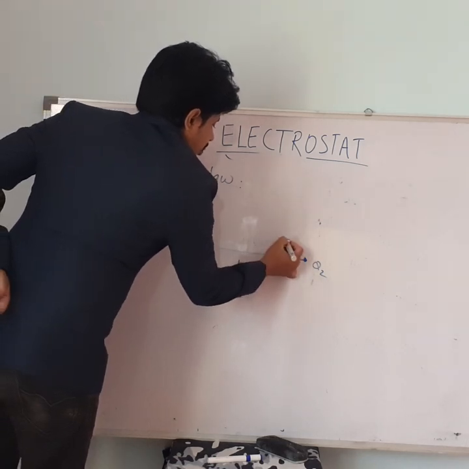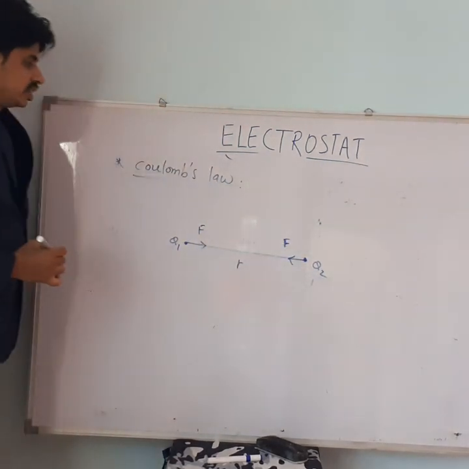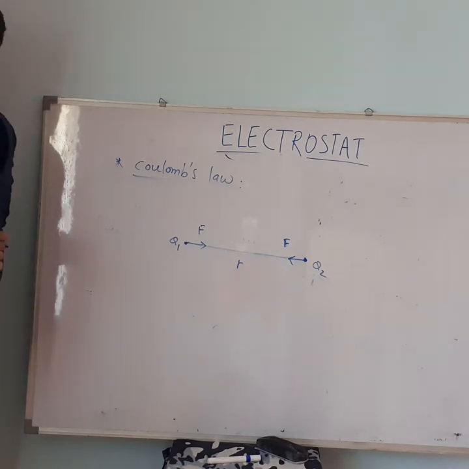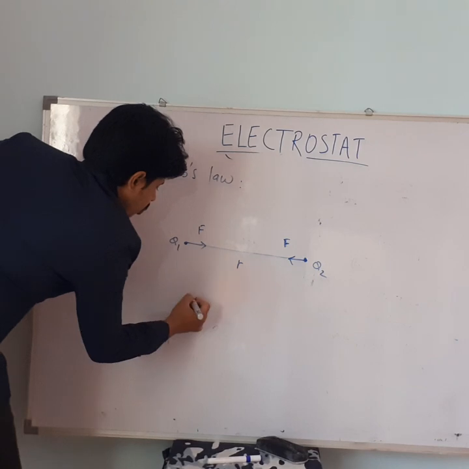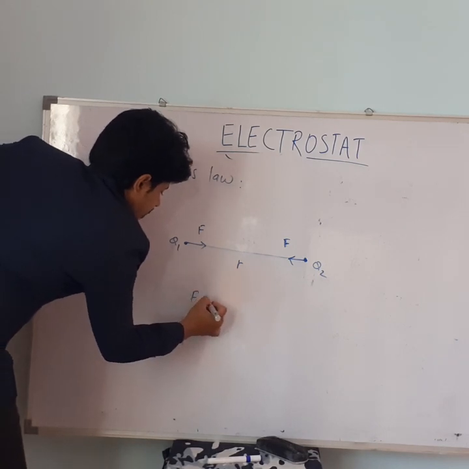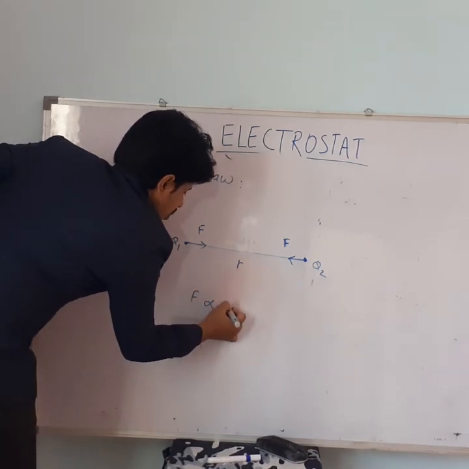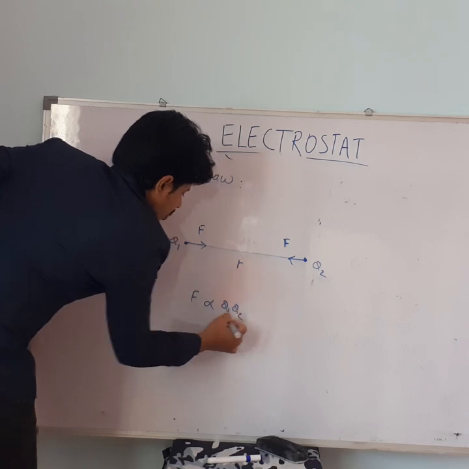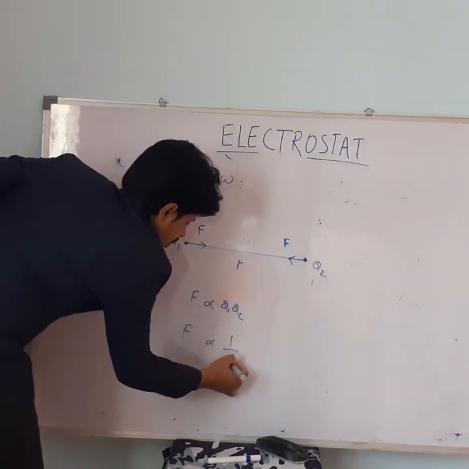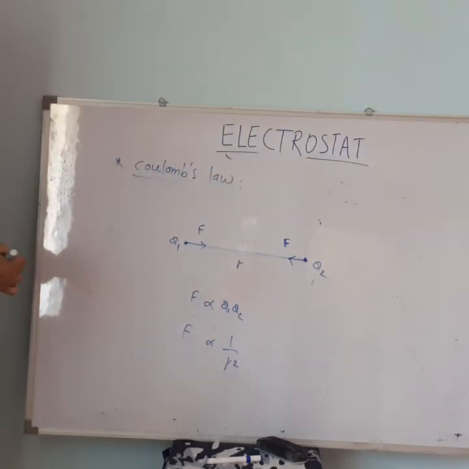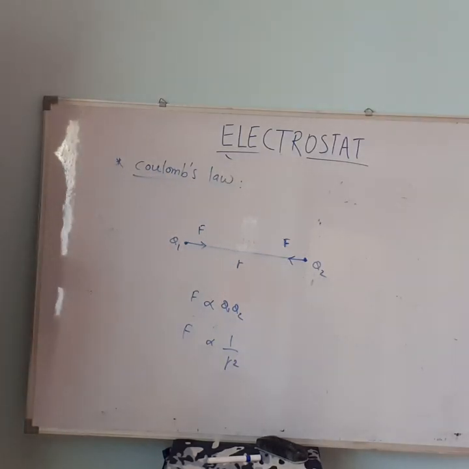So the two will apply equal and opposite force on each other. According to Coulomb's law, this force is directly proportional to the product of charge and inversely proportional to the square of distance.